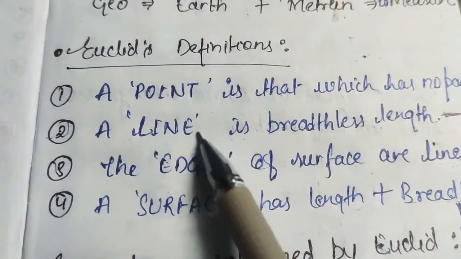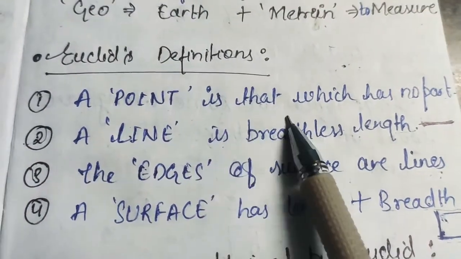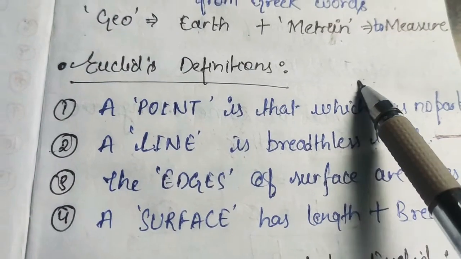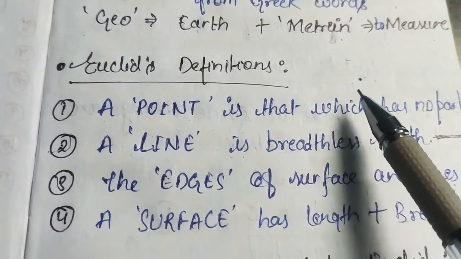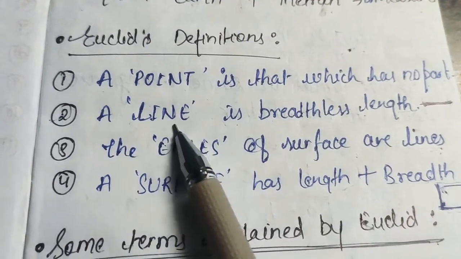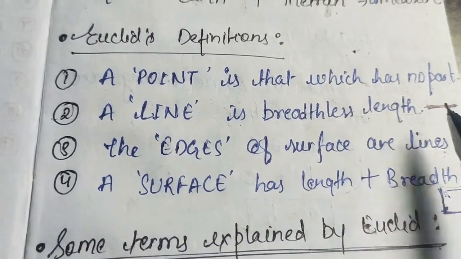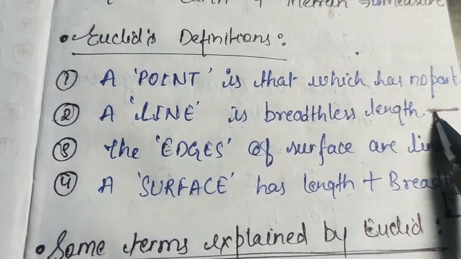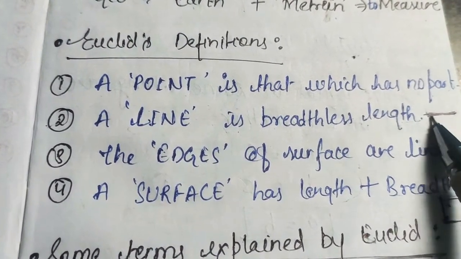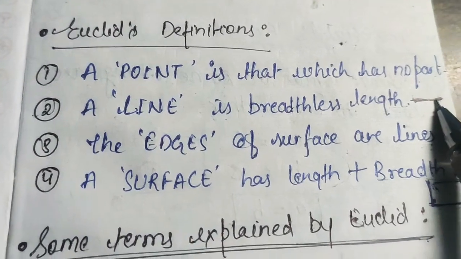So first of all, what is a point? A point is that which has no part. He said that whenever we draw a dot on a paper, it is a point because it has no parts. Now, what is a line? A line is a breadthless length. He said if we have 2 points A and B and we draw a length from A to B without any breadth, then that will be called a line.